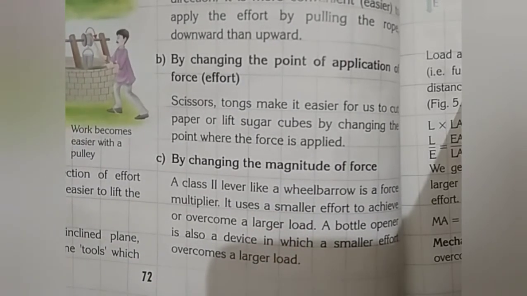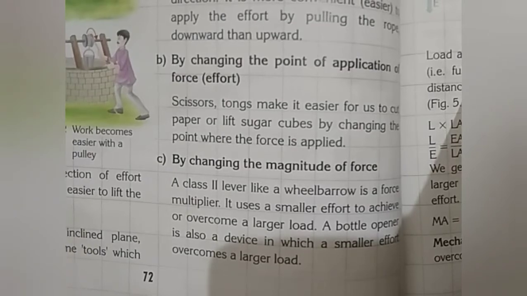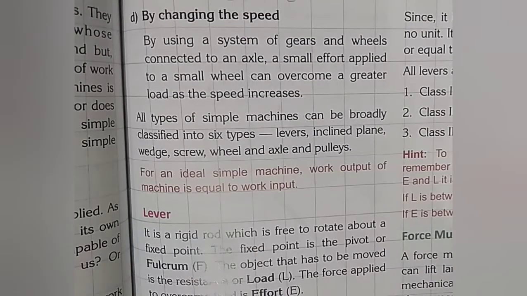Next is by changing the speed. In this case, a small effort is applied to overcome a greater load. It is a speed multiplier in which speed increases. For example, you can see the scissor.